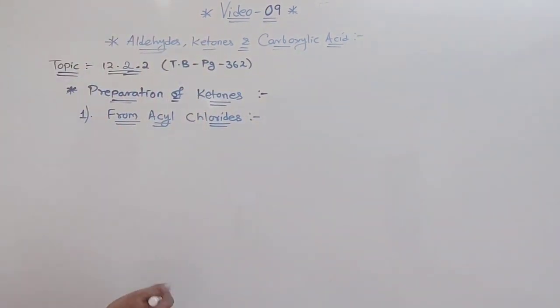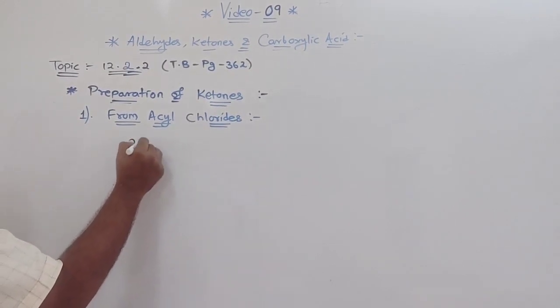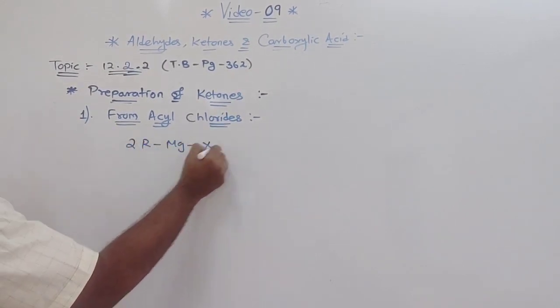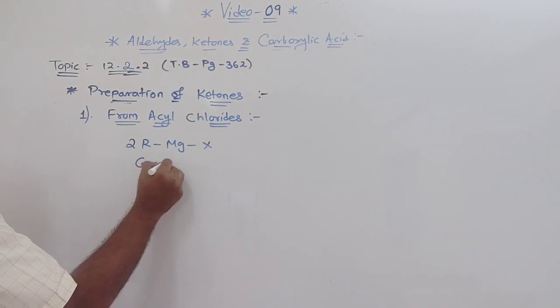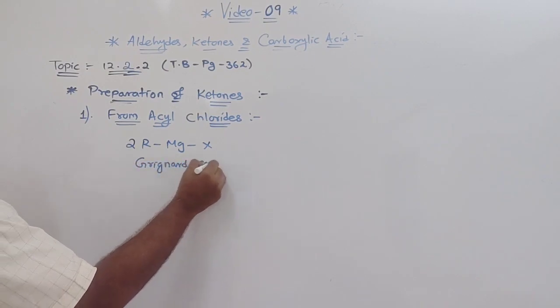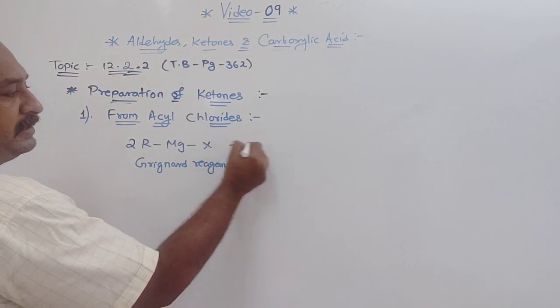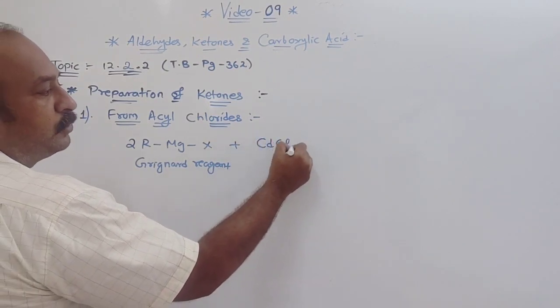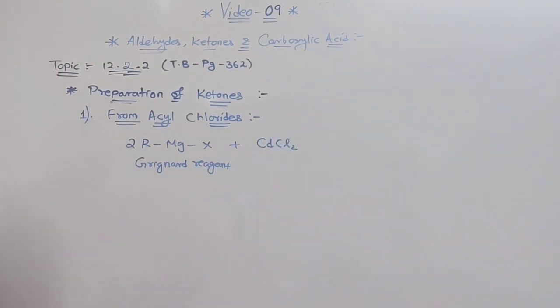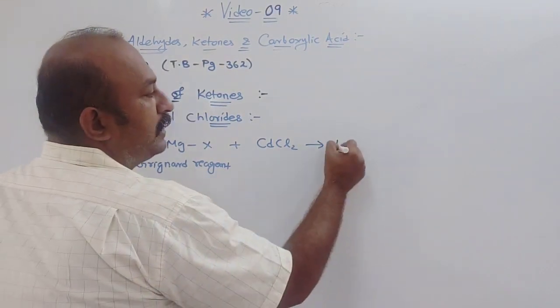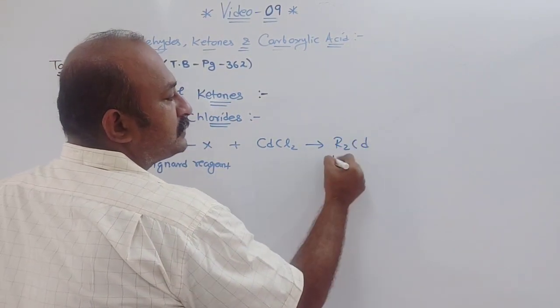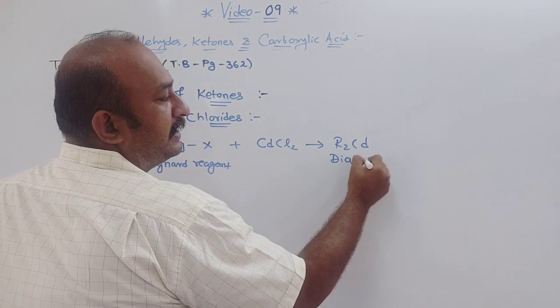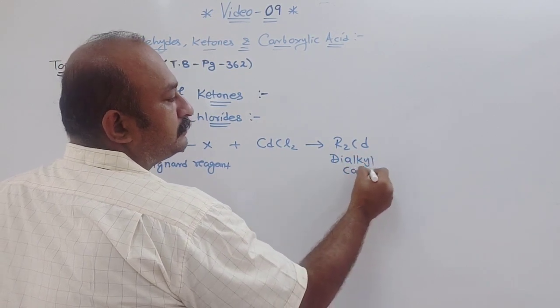By reaction of a Grignard reagent, RMgX. This is your Grignard reagent. When RMgX is treated with cadmium chloride, it will give you R2Cd. This is your dialkyl cadmium.